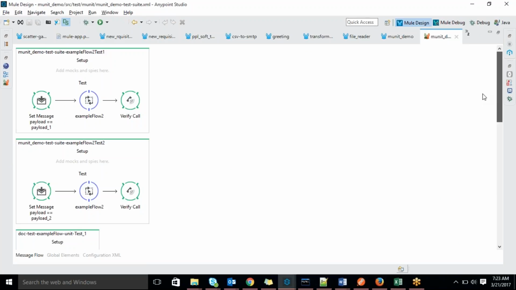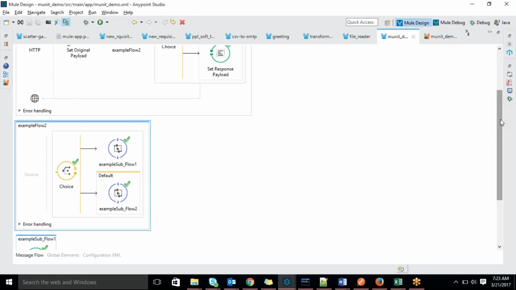As of now, I have already created these, that's why all of this is there, but one by one, we have to create them. First, we have to create this one, MUnit test suite example flow test one. I told you, first we have to write the subflows, so that's why I wrote it here. While writing test cases, we have to think broadly: what are the positive scenarios and what are the negative scenarios. We have to write both test cases, both scenarios.